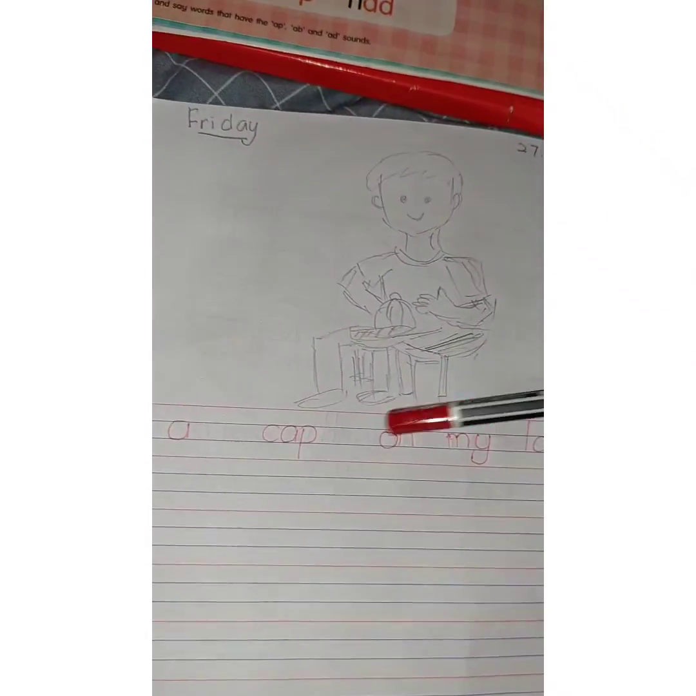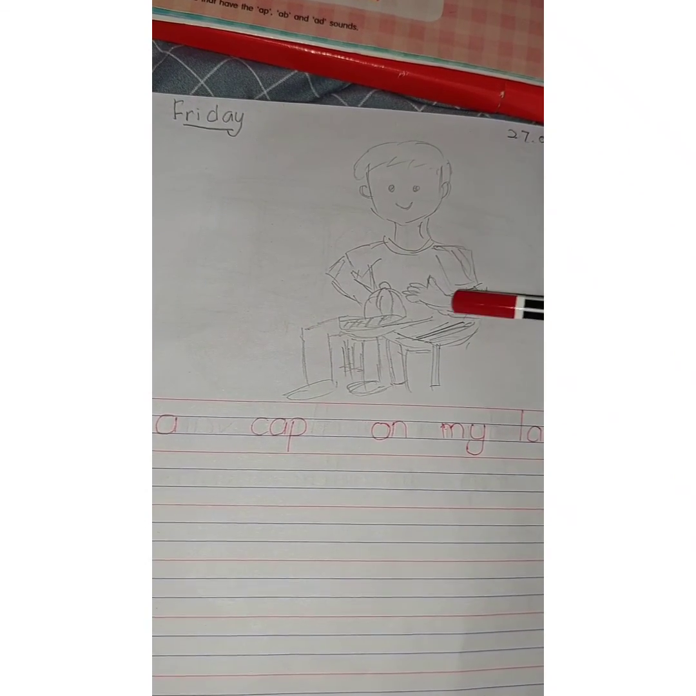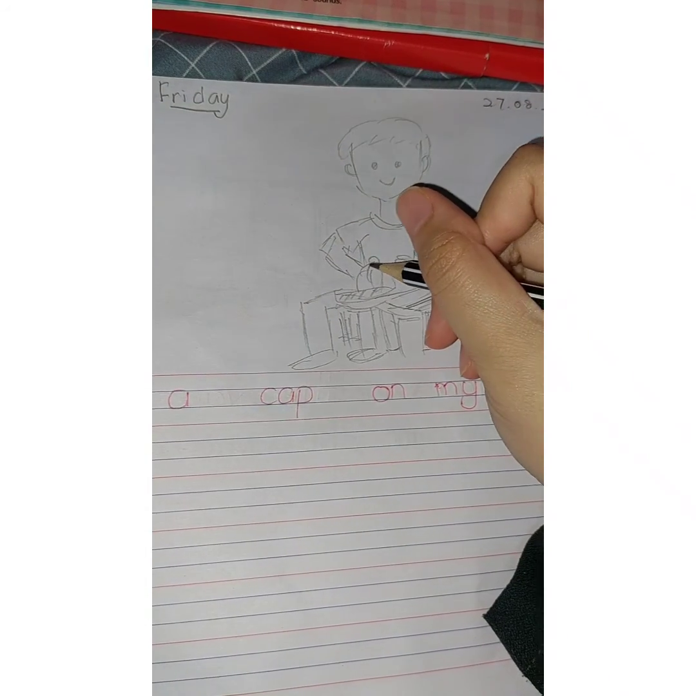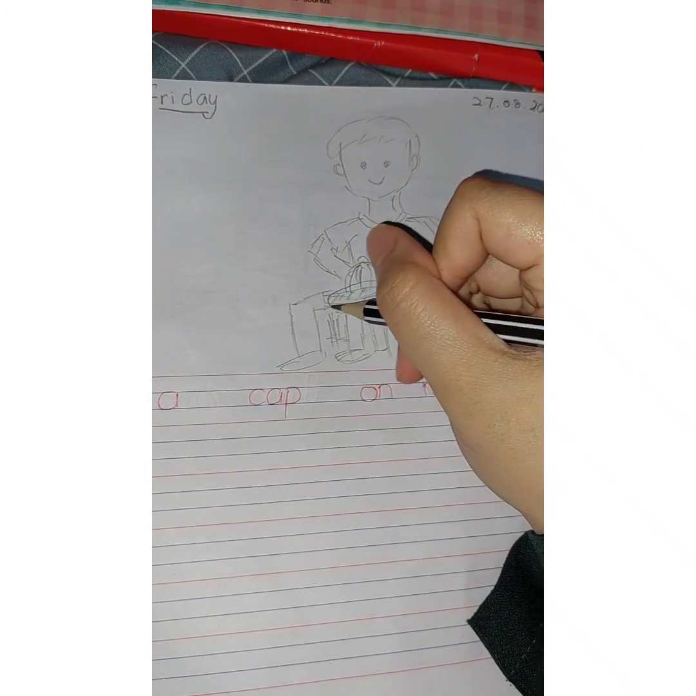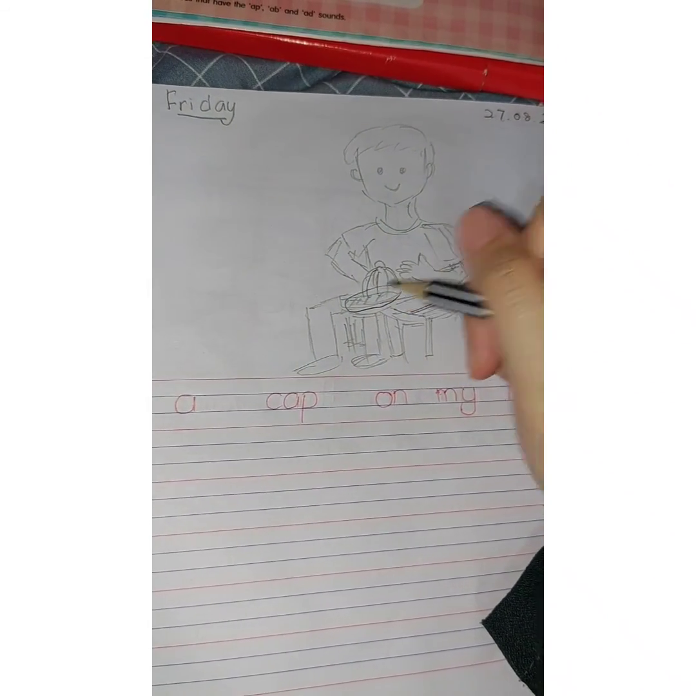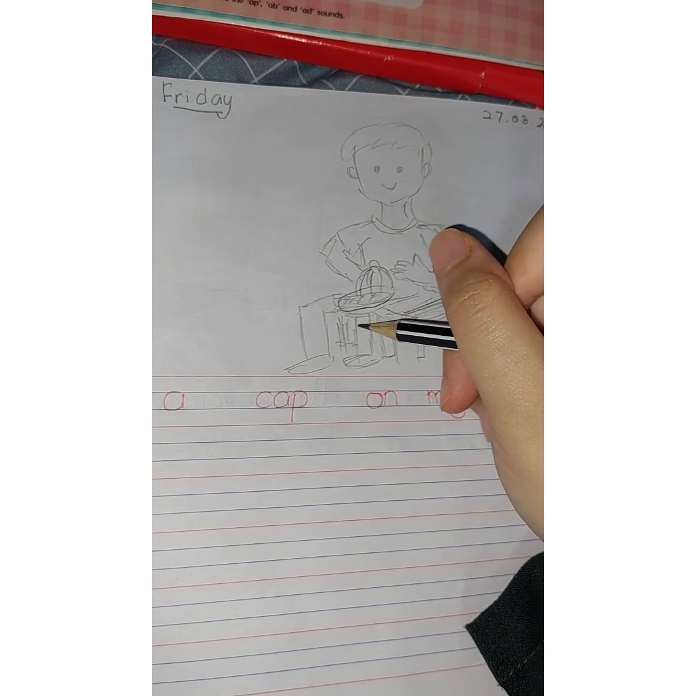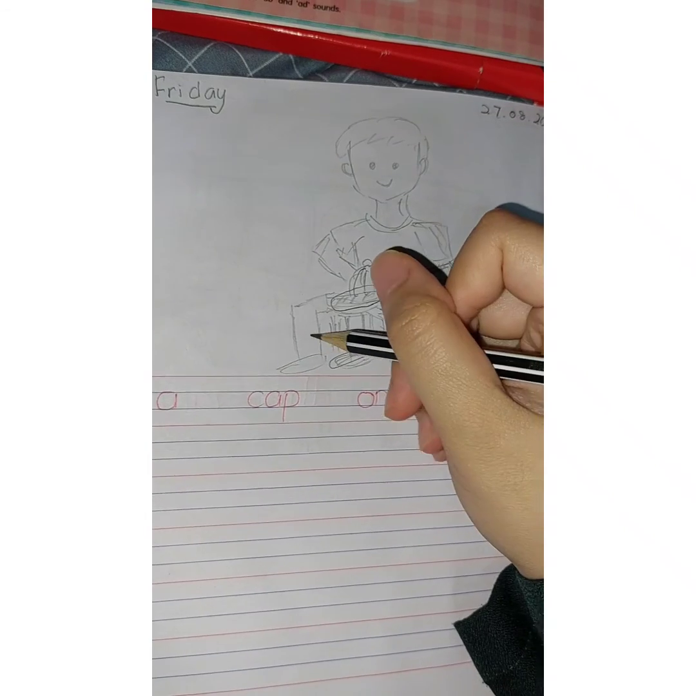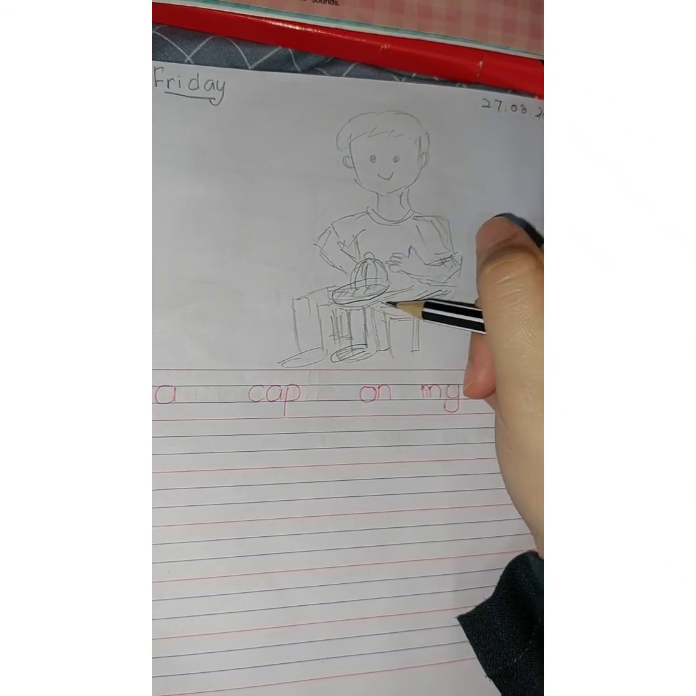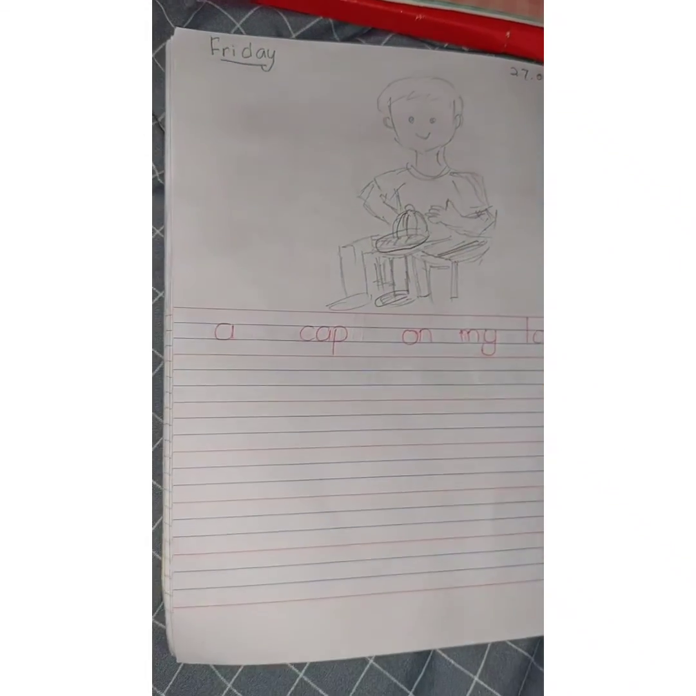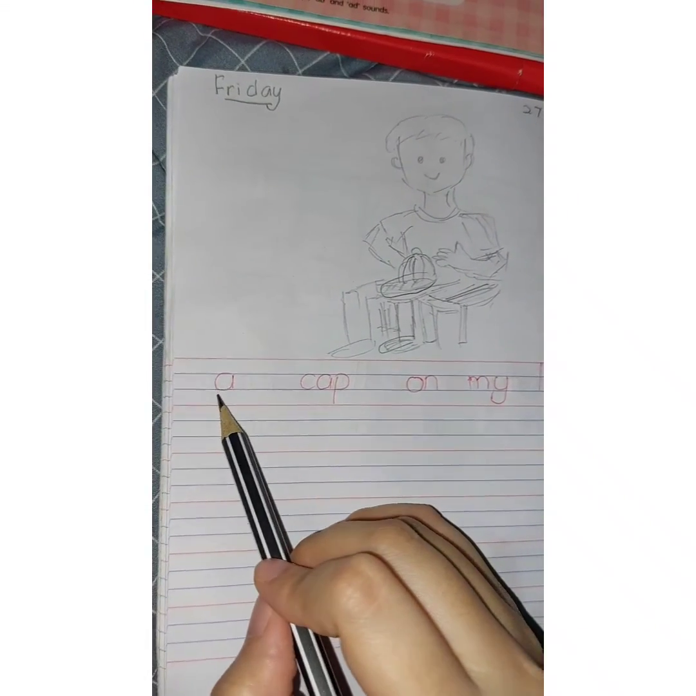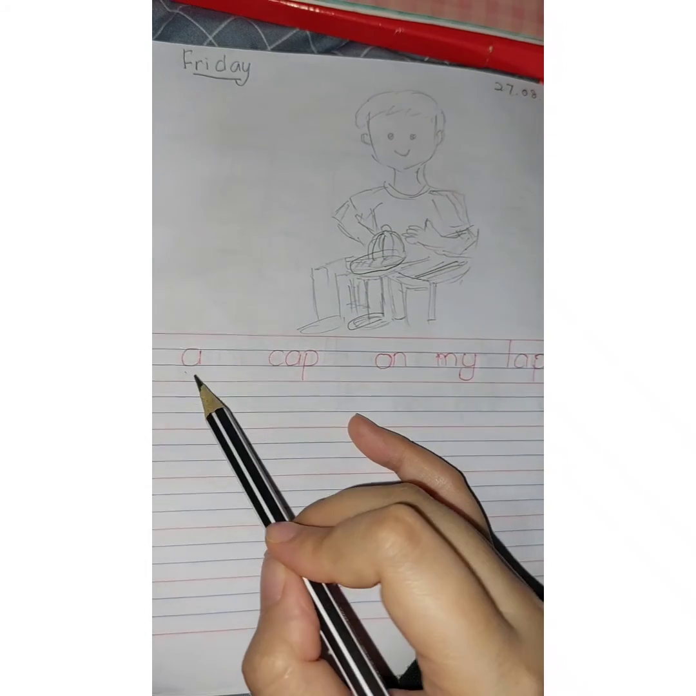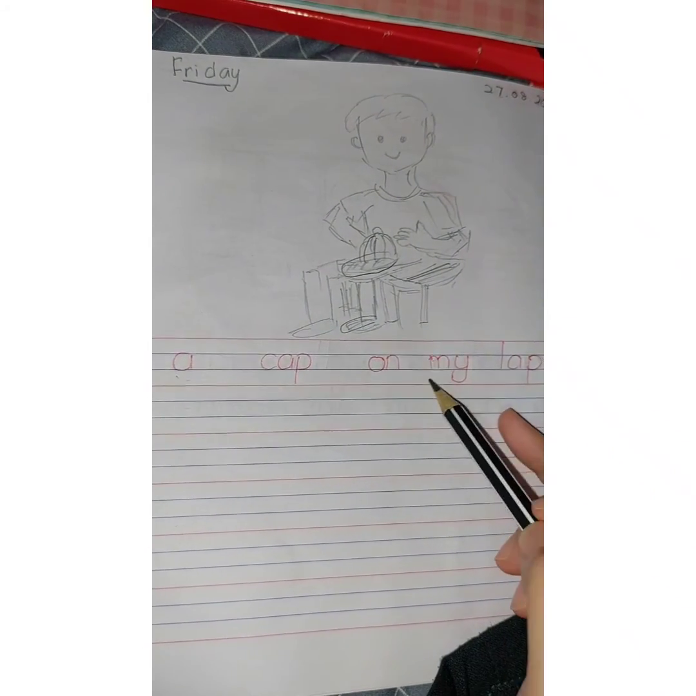Okay, now, do you know what picture this is? This is a cap. A cap on my lap. This is his leg and this is his lap. We read this together. A cap on my lap. A cap on my lap.